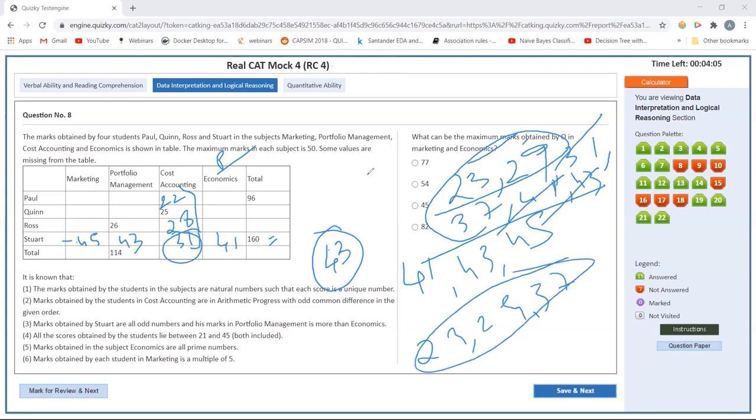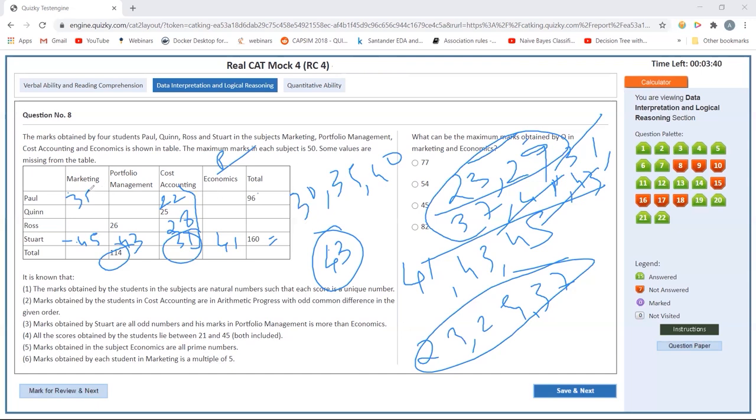Marketing I'll have multiples of 5, that is 30, 35 and 40. Portfolio management, I'm not sure yet what I'll have. Let's see, but I have 114 total here. So let's see, it is 96. If suppose 96, I put economics as 29, or say I put marketing as 35, then the remaining portion is 40.